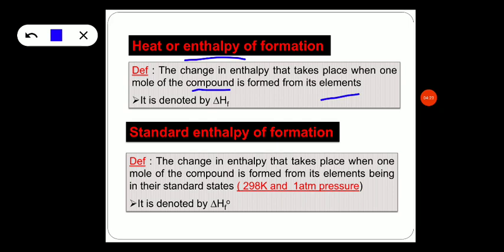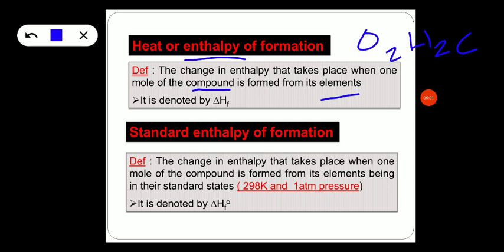What is a compound? A compound is a chemical substance which is composed of more than one element. Atoms of more than one element form a compound. What is an element? An element is a pure substance consisting of only one type of atom. Now hope you could understand the definition of enthalpy of formation more clearly. For example, carbon dioxide is a compound, H2O is a compound. If you take elements as examples, pure oxygen is an element, H2 is an element, carbon is an element.